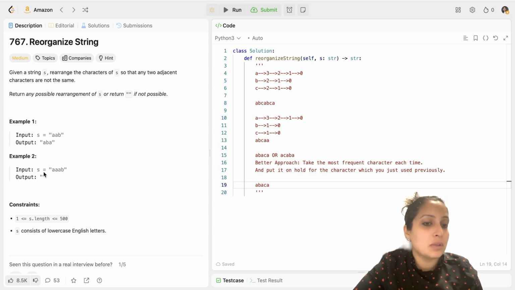In example 2, the string given to you is AAAB. So if you take the most frequently occurring alphabet, which is A, and then put a B, and then put an A, but then there is no other option but another A. So there would always be two adjacent A's in whatever reorganization you do. Hence, none of the solutions will work here. That's why the output would be an empty string. Because that's the default you have to return if you're not able to achieve any rearrangement that leads to two adjacent characters not being the same.